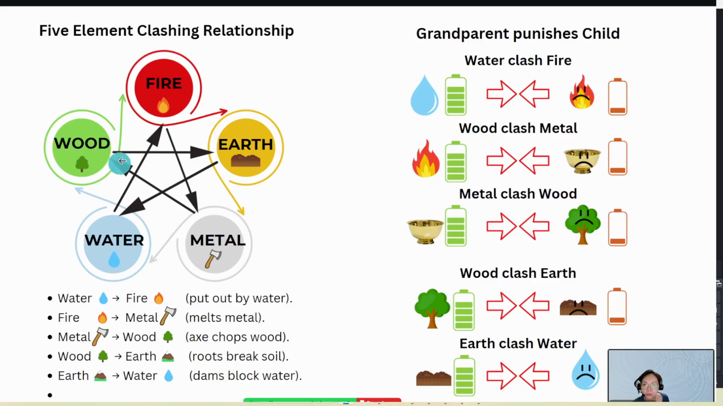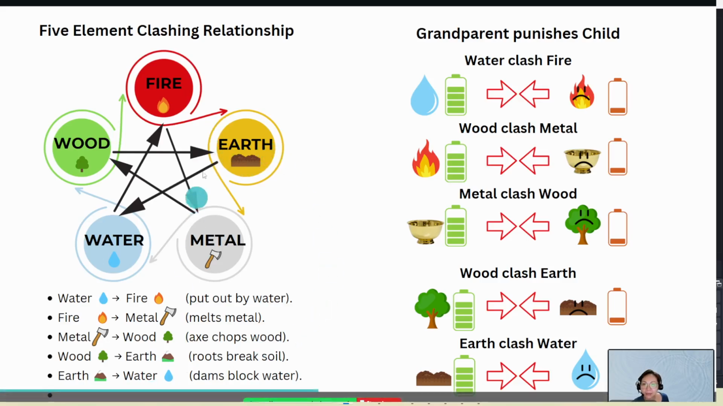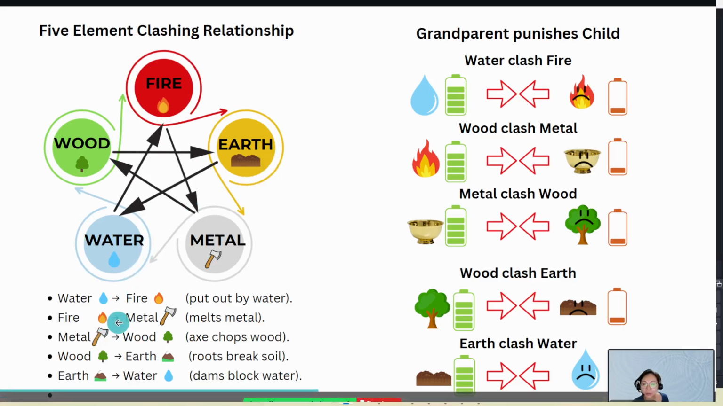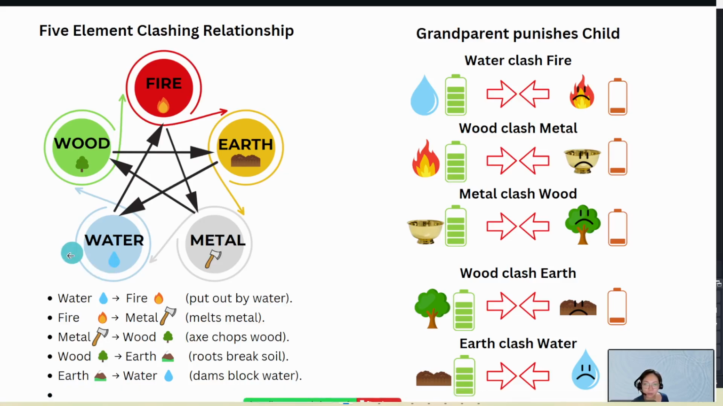What happens next is wood will break the soil. How? Because wood has roots that will break through the soil, which is the earth. Soil is the earth. So earth will clash with the water, which is like a dam blocking the water.